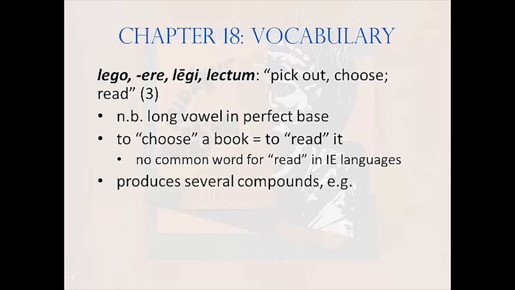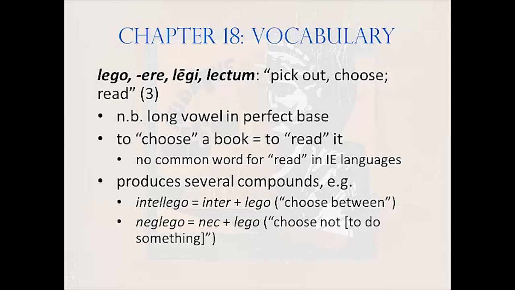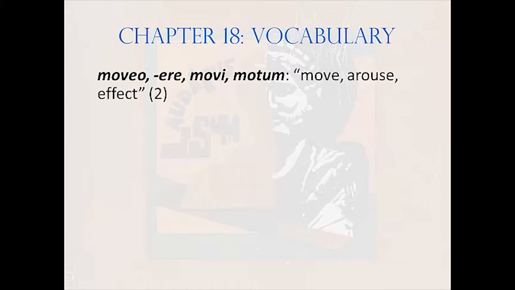This word is worth learning quickly and fully, not only because it's a basic verb in Latin, but because it produces several important compounds, including intellego, a combination of inter and lego, meaning to choose between, which to the Romans signified understanding something, and neglego, a combination of nec plus lego, meaning to choose not to do something, thus neglect it. The next word is moveo, movere, movi, motum, meaning move, arouse, or affect.